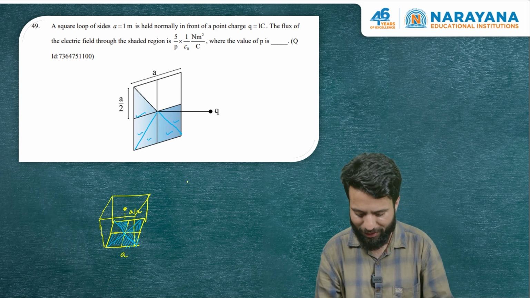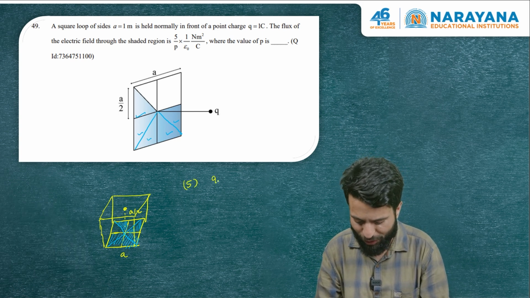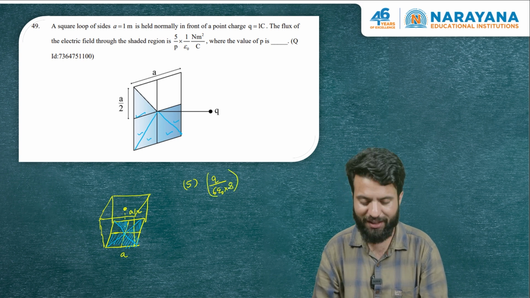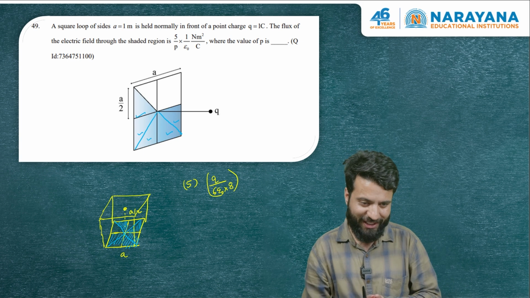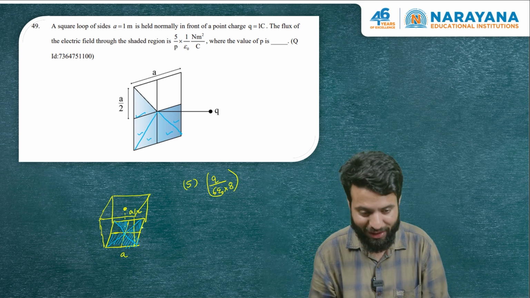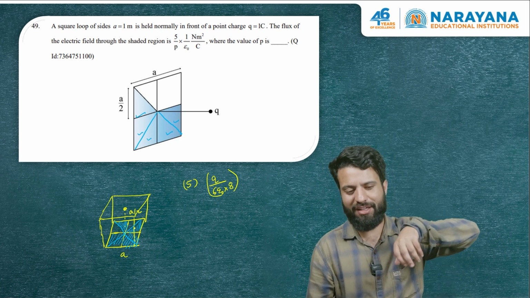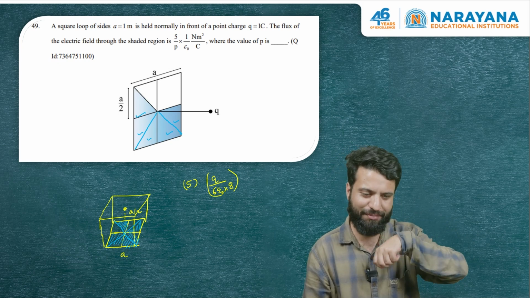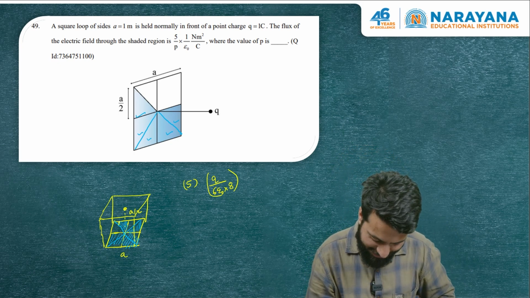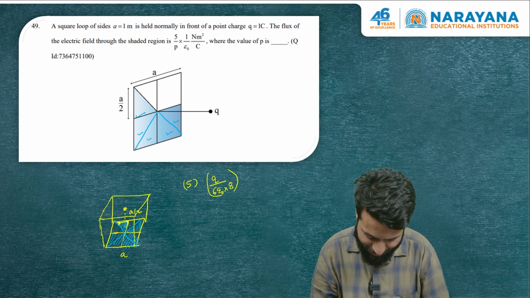So through 5, it will be 5 into Q by 6 epsilon naught divided by 8. Q by 6 epsilon naught is the flux through the entire square face. And I divided that square face into 8 right isosceles triangles. And this charge is symmetric with respect to all of them. So through all the right isosceles triangles, flux will be the same.